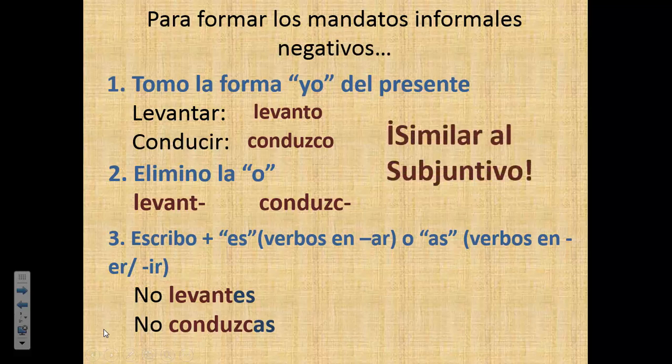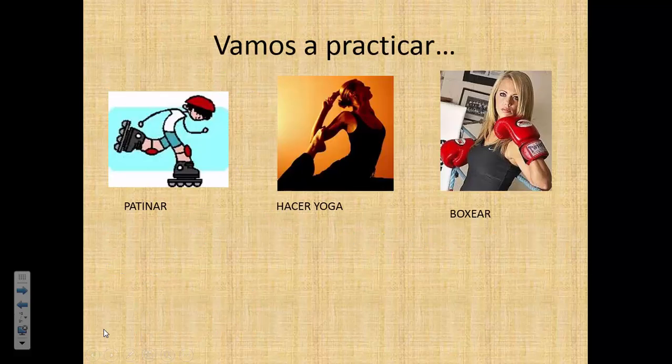It's very similar to the subjunctive, so that's a good thing since we just studied it. So here are three verbs that I want you to focus on. Patinar, to skate, hacer yoga, to do yoga, and boxear, to box. You're going to put these in the negative form. So remember, first you put it in the yo form, then you take the o off, and then for AR verbs you add es, and for ER and IR verbs you add as.